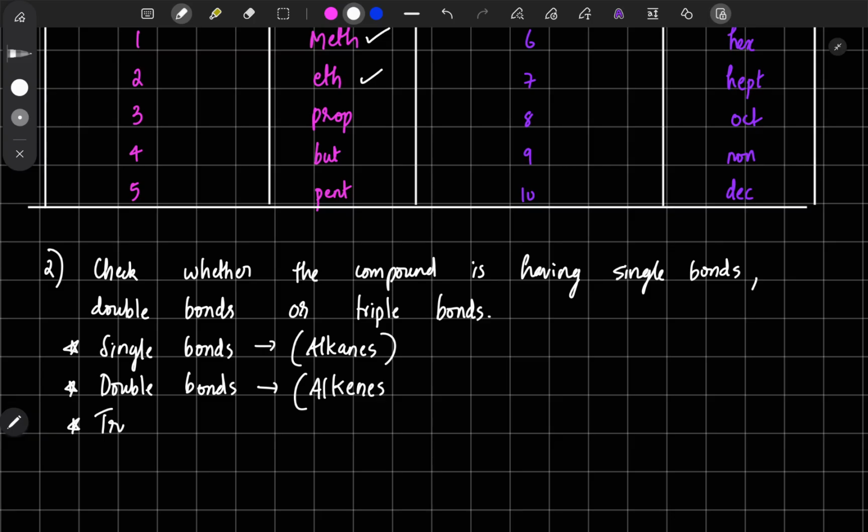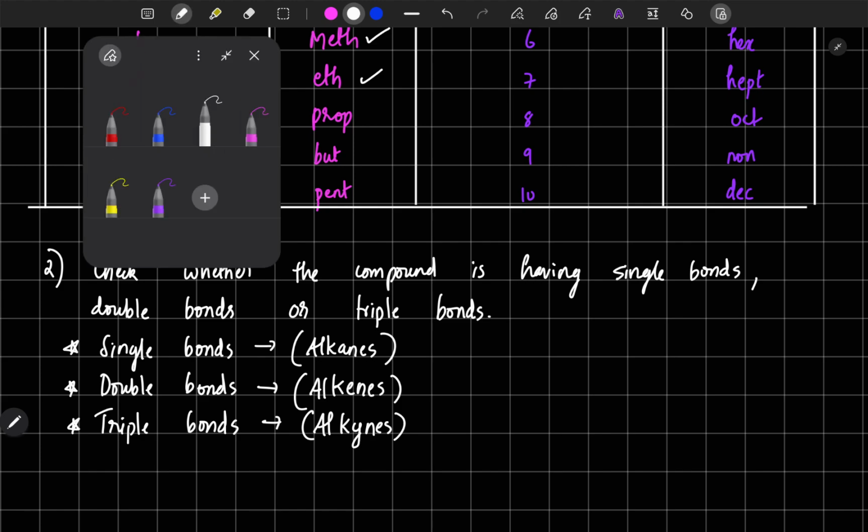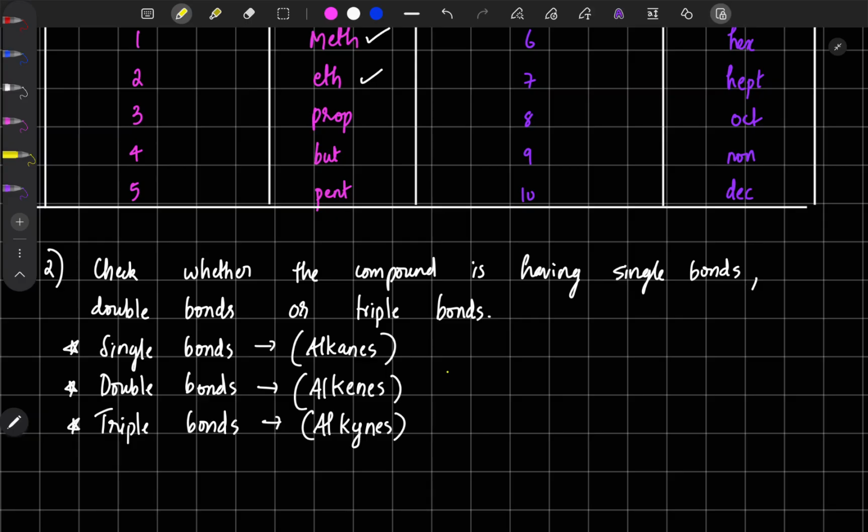If there is a triple bond in a compound, it will come under the category of alkynes. If you don't know what a triple bond or double bond is, I will tell you. Double bond means it will be like this, between two carbon atoms. Sorry, that one was a single bond, so this is a double bond. Two lines represent a double bond. Three lines between two carbon atoms represent a triple bond.